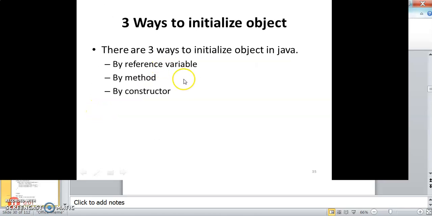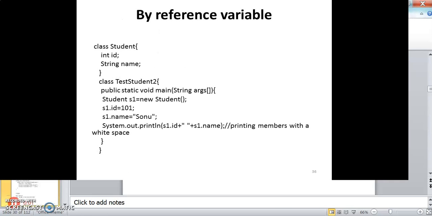There are three ways to initialize an object: through a reference variable, by method and by constructor. By reference variable, this is the way. Here you have created a student object, and using the student object you are accessing the members ID and name. You are initializing them, and then you are printing them. The ID and the name, you are printing these members.